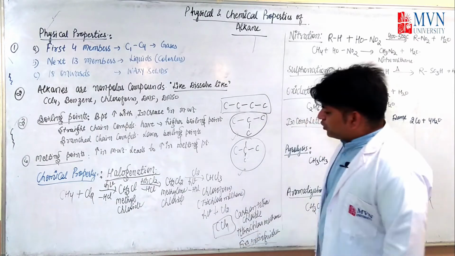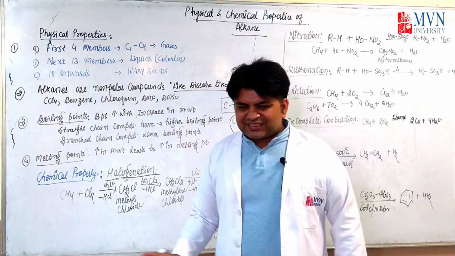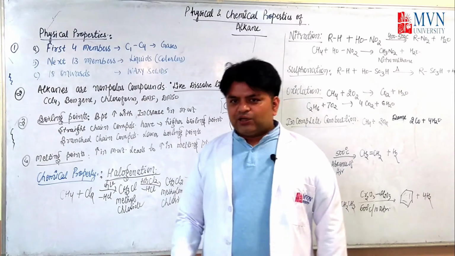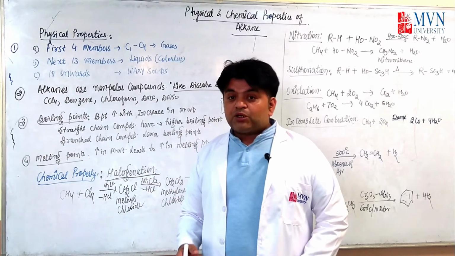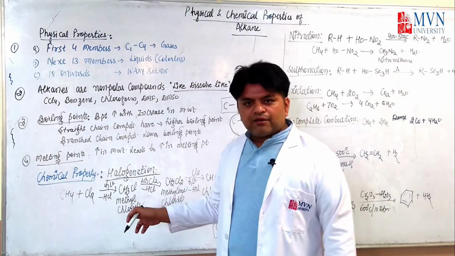This is a fire extinguisher, which is used to remove fire. Okay, so I did this with chlorine. You can perform this type of reaction with bromine, and with iodine, giving iodoform. Have you heard about iodoform? CHI3. It is again possible with the help of this halogenation technique.